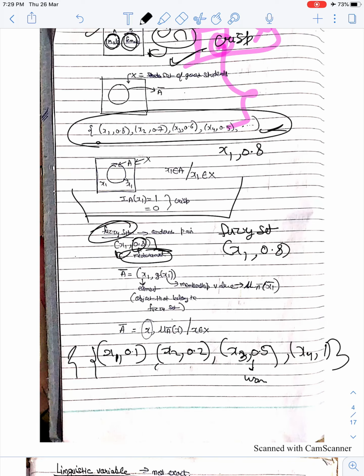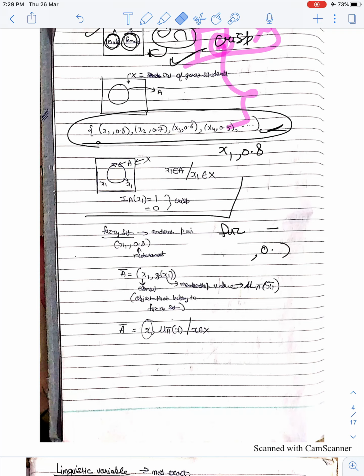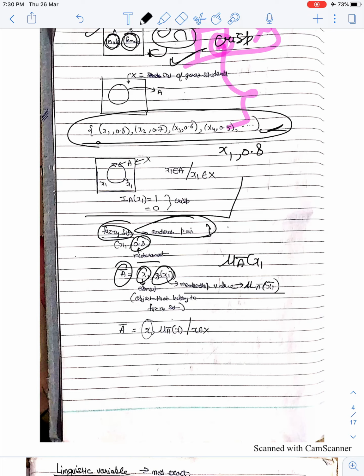So if I take this, 1 minute. I take this my system as an ordered pair. A fuzzy set is my ordered pair, in which I have this pointed as my measurement. I represent this by A bar, where x1 is my element and g of x1 is my membership value, which is represented by mu of A bar of x1. What is my x1? It is my element. Okay, if I define this A bar, it's my x comma membership value of x, where x belongs to the capital X. X is my universal set. Like in set I have x, or I call this E also, like my universal set.